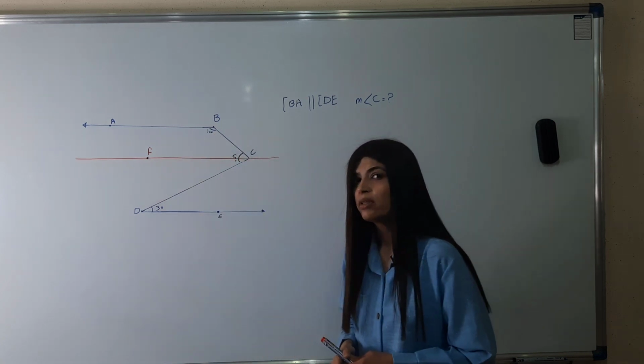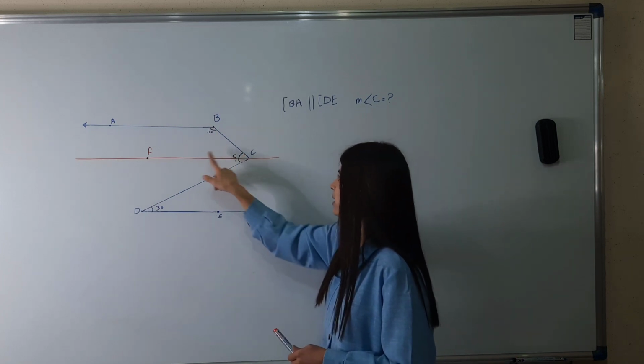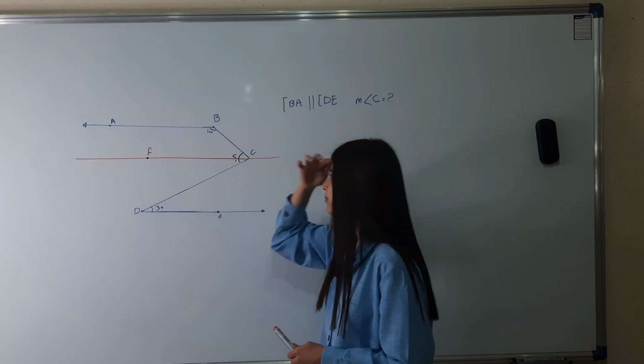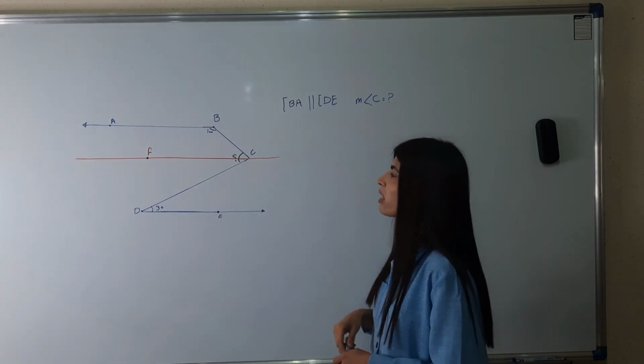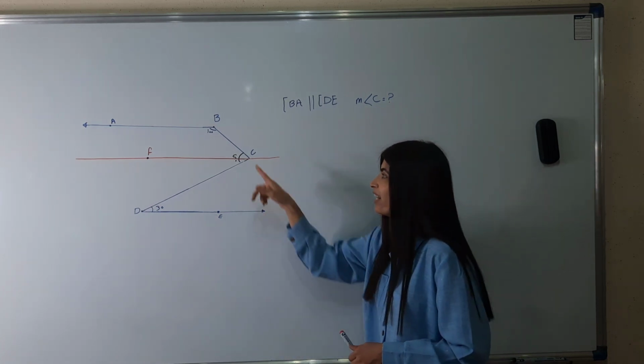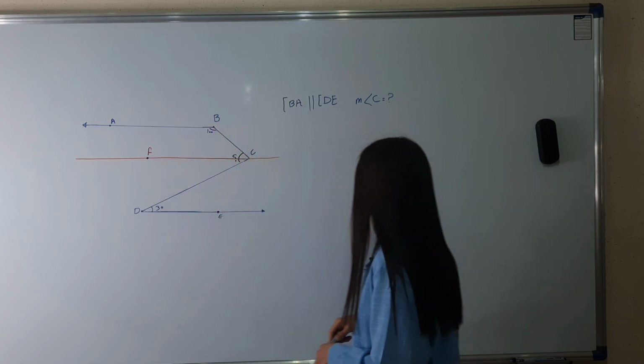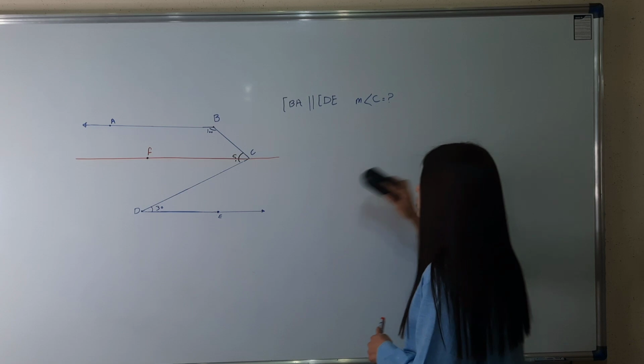For example, I can read this angle BCF. First, I want to find the angle BCF.